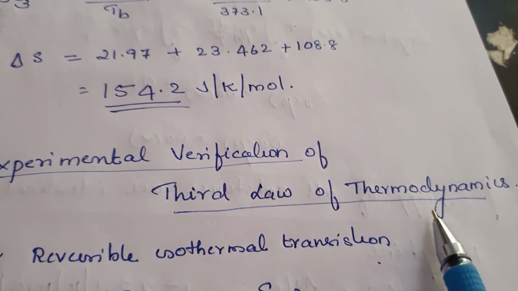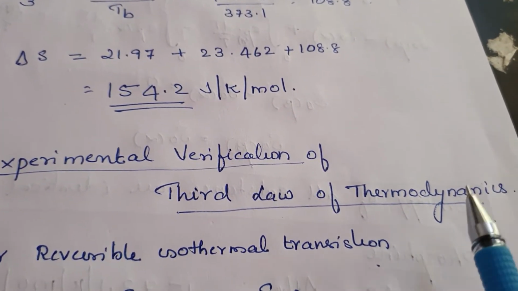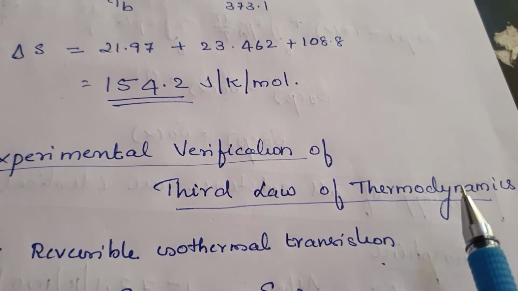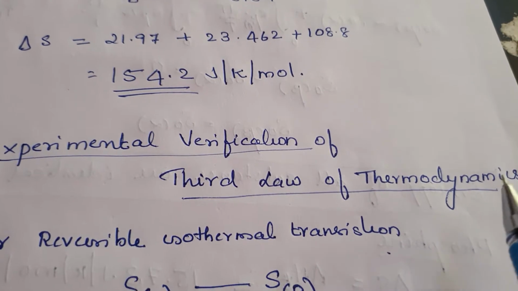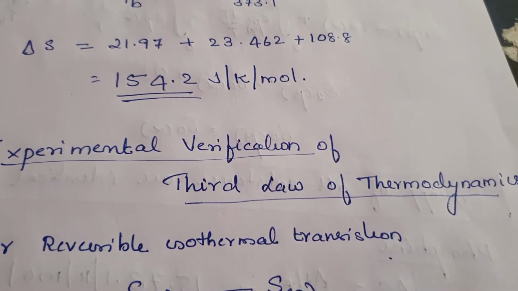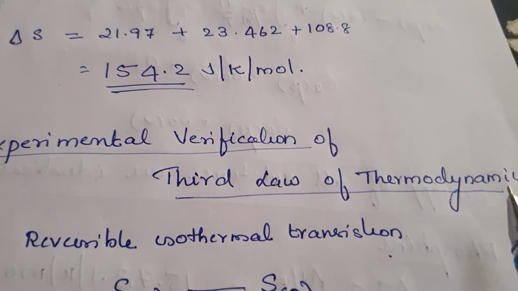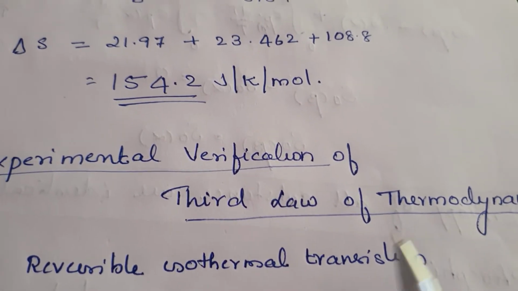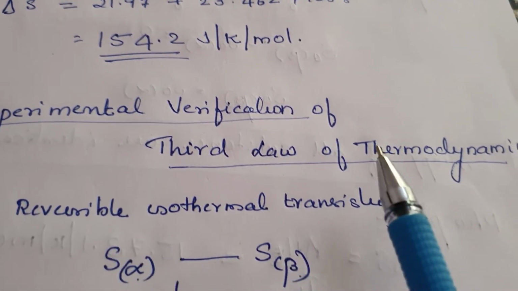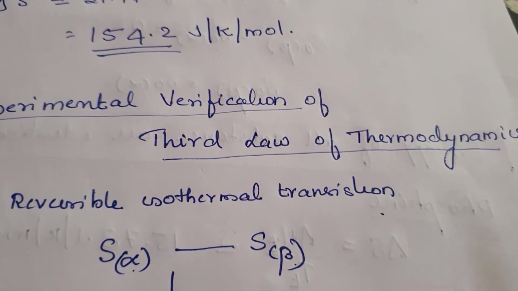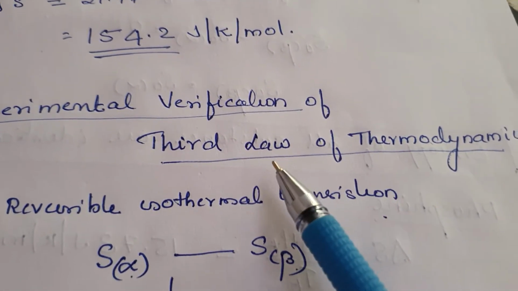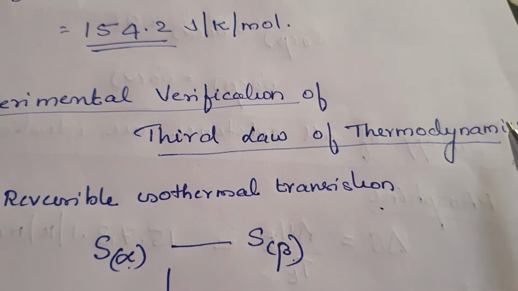The third law says that at 0 Kelvin all substances have equal entropy, or for a perfectly crystalline structure it is 0. So now we are going to do an experiment. This is all based on experience that people have proposed. Now we want to verify whether it is correct by an experimental method.